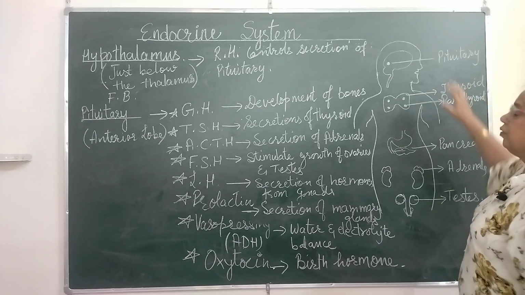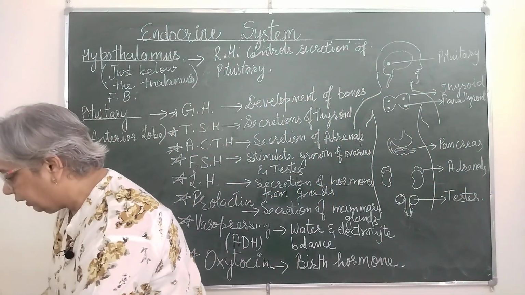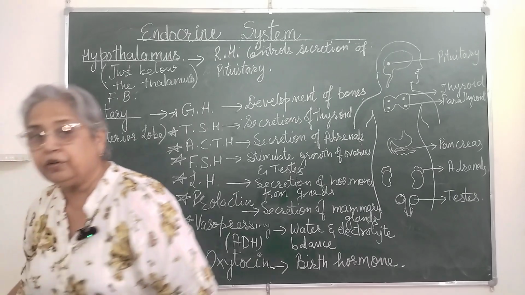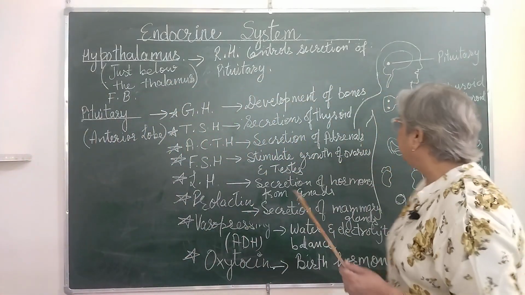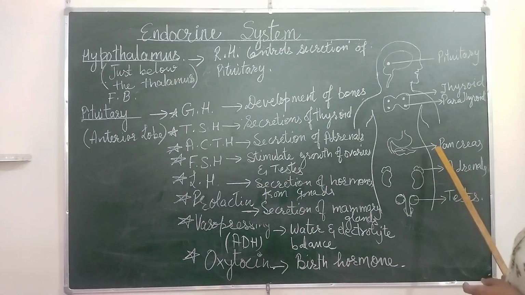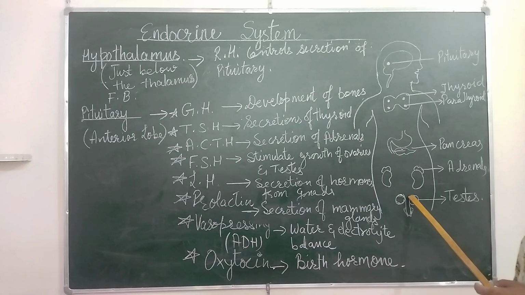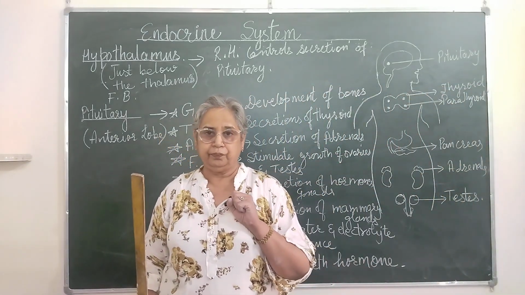Now, the pituitary is said to be the master endocrine gland. Now, why do we call it master gland? Because all other glands, that is the thyroid, the parathyroids, pancreas, adrenals and testes, are under its control.